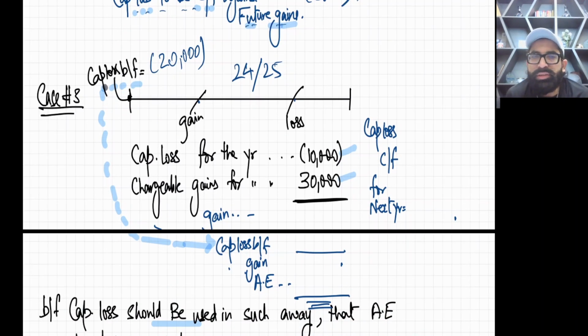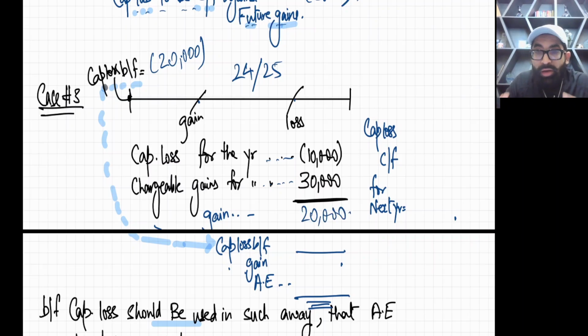My dear students, capital loss. First see this: capital loss for the year is 10, and capital gains for the year is 30. So for the first step, capital loss for the year never ever takes your permission, so it will set off this gain. Minus 10 plus 30 is positive 20,000.